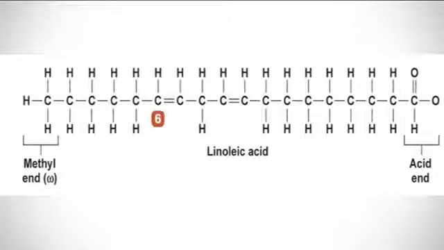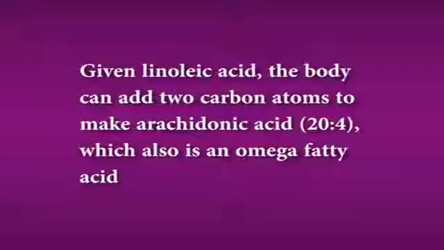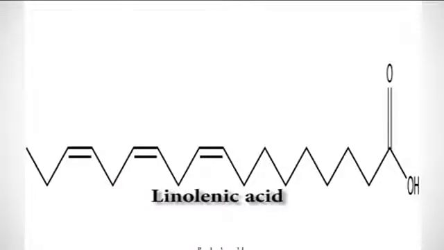Linoleic acid is an example of an omega 6 fatty acid, and it is the primary member of the omega 6 family. Given linoleic acid, the body can add 2 carbon atoms to make arachidonic acid, which also is an omega 6 fatty acid. The primary omega 3 fatty acid is linolenic acid, which contains 3 double bonds.